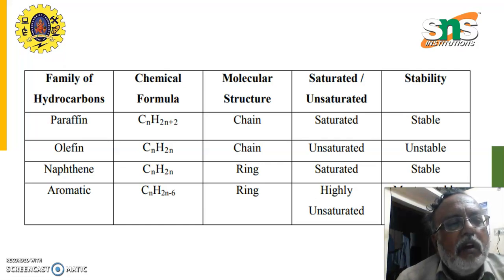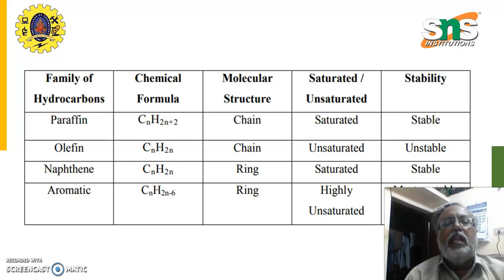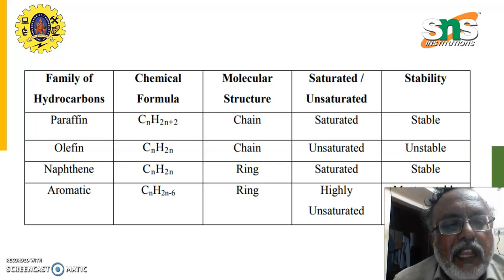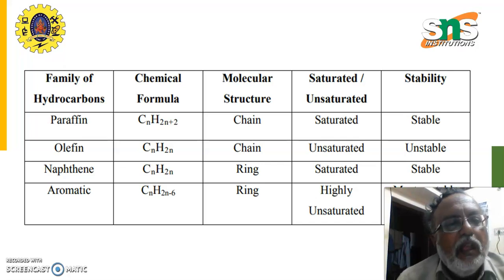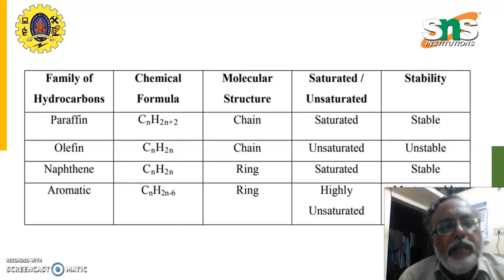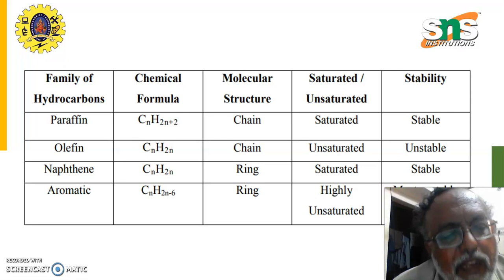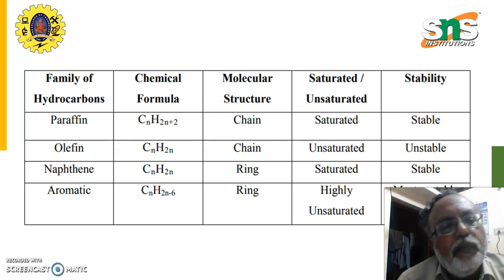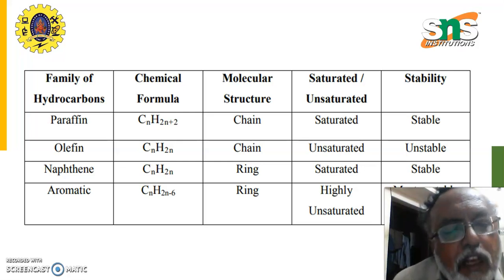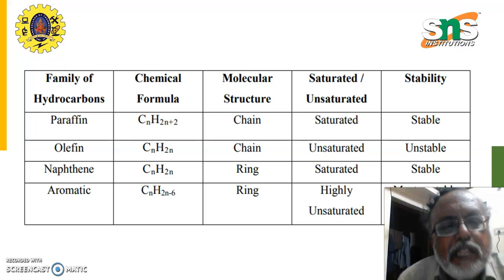The chemical formula of paraffin is CnH2n+2, and the chemical formula of olefin is CnH2n. Naphthalene is similar to olefin, but the difference is the molecular structure. Aromatic is CnH2n-6.